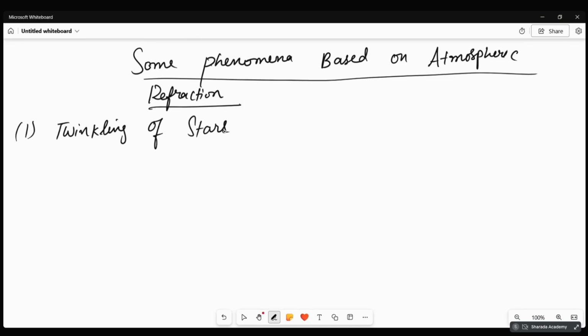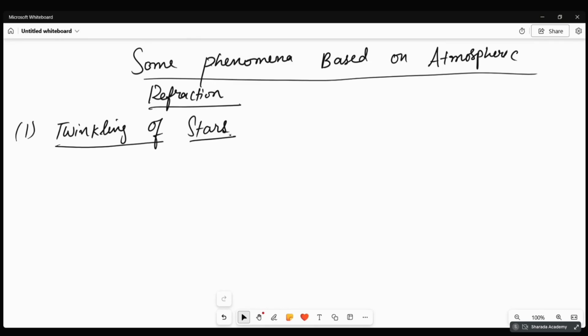So, why does the twinkling of stars happen? Twinkling of stars means what? Sometimes it will be bright, sometimes it will be not so bright, dull, like that. It will change. Basically, the intensity of the light that we feel is changing. That's why we call it twinkling of stars.